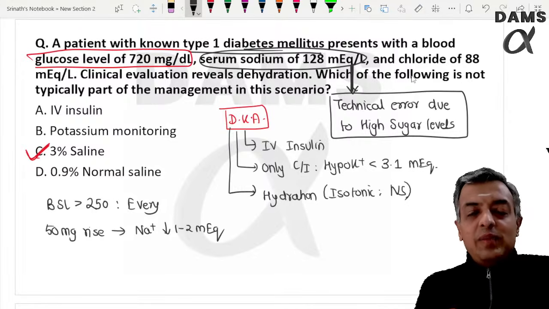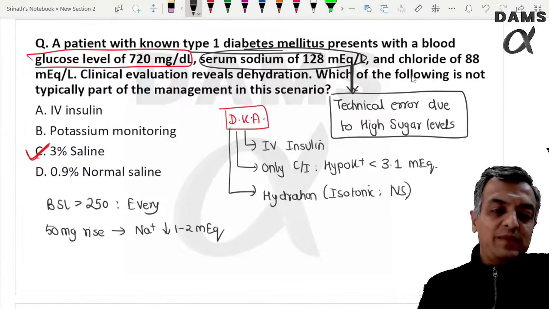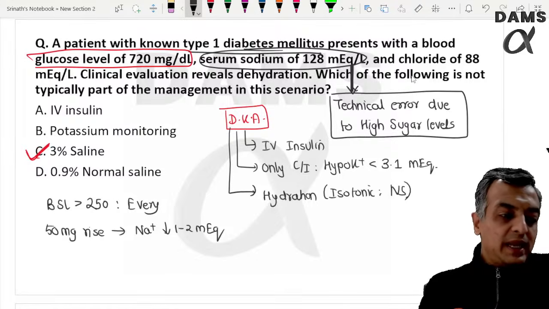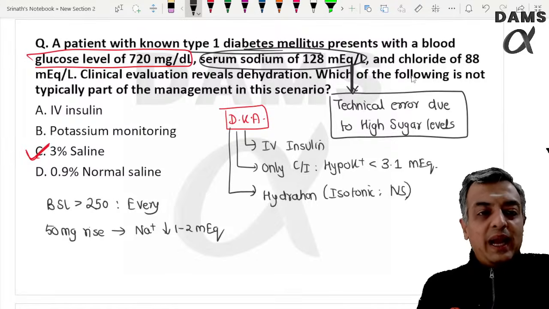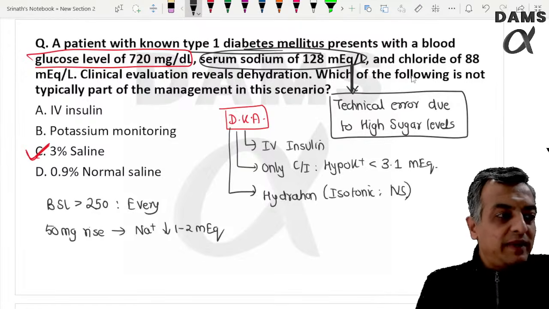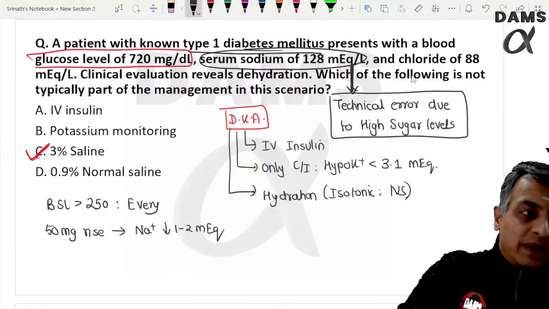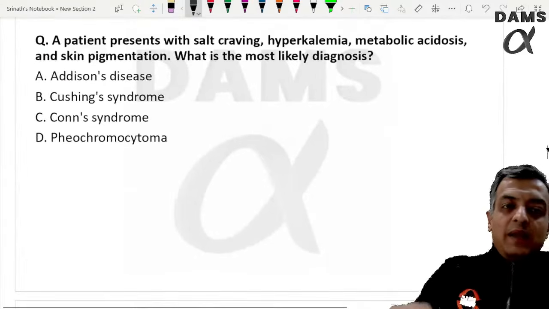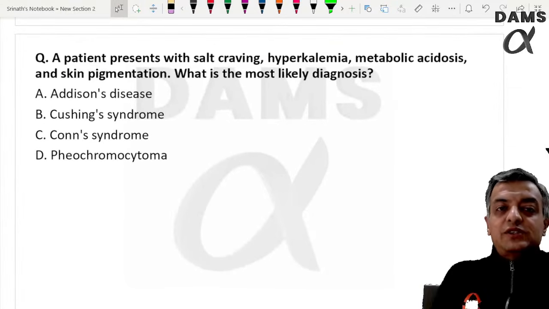So there can be a technically false lowering of the sodium. So you don't have to give 3% saline. You want to give only IV insulin with potassium monitoring and replacement, along with isotonic fluid. Done.